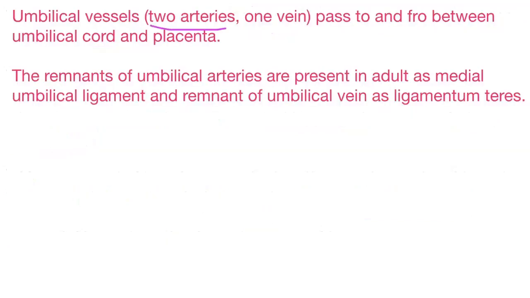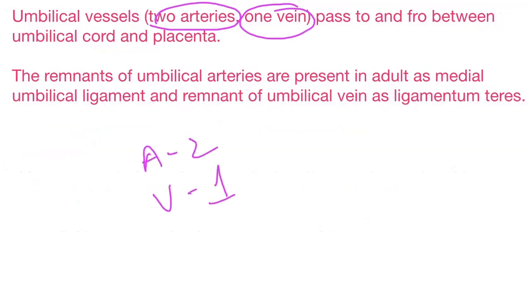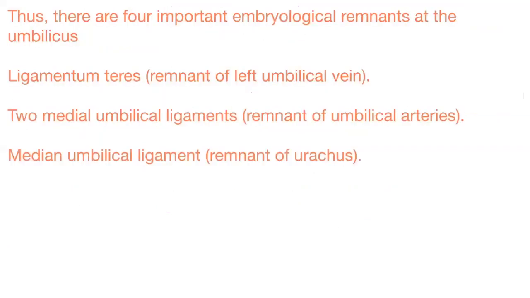Umbilical vessels, two arteries and one vein, pass to and fro between the umbilical cord and the placenta. The remnants of the umbilical arteries are present in the adult as the medial umbilical ligaments, and the remnant of the umbilical vein as the ligamentum teres. So remember that the umbilical arteries become remnants in the adult called medial umbilical ligaments, whereas the vein is called the ligamentum teres.